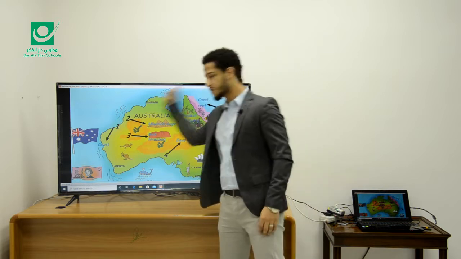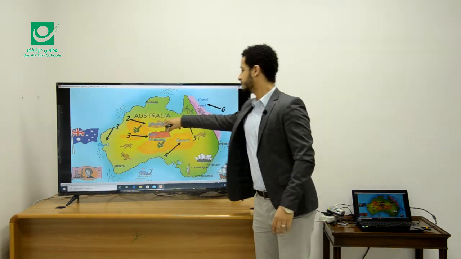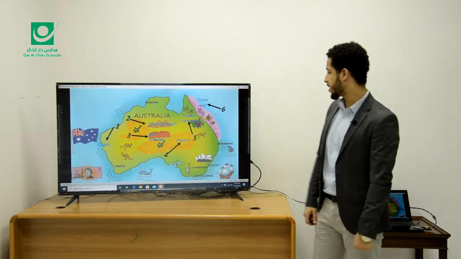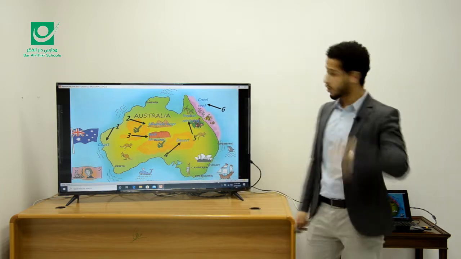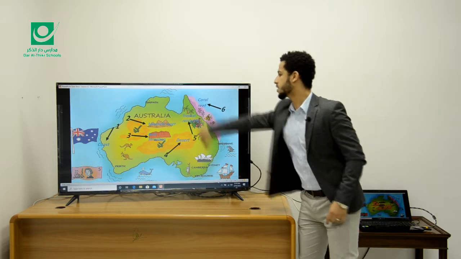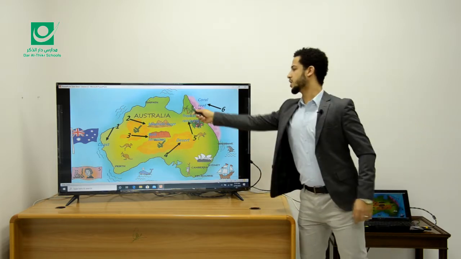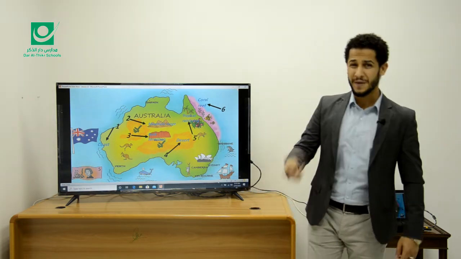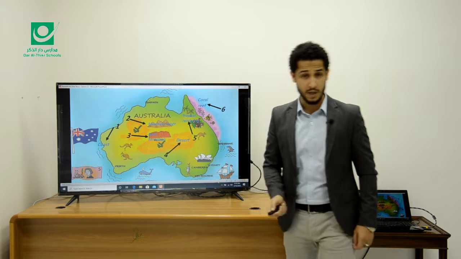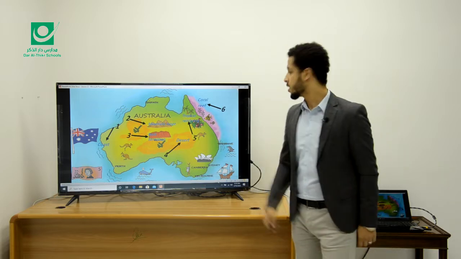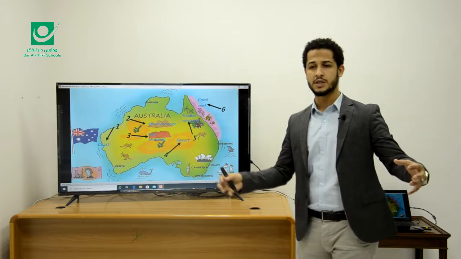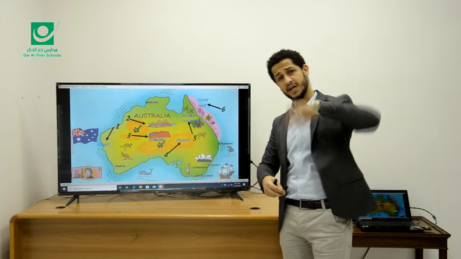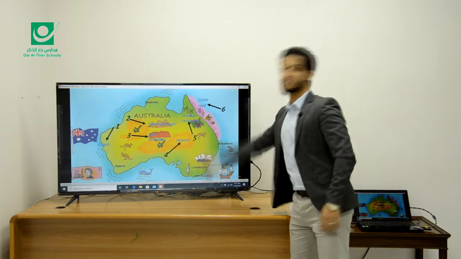So we talked about, again, the coast. One, the mountain range. Two, a rock formation. Number three, the desert. Number four, and number five, if you can see the picture here, we can see trees and birds and animals. So this is, of course, tropical rainforest. What does it mean? Tropical rainforest is a piece of land, a very big piece of land that has a lot of rain and a lot of plants and a lot of animals.